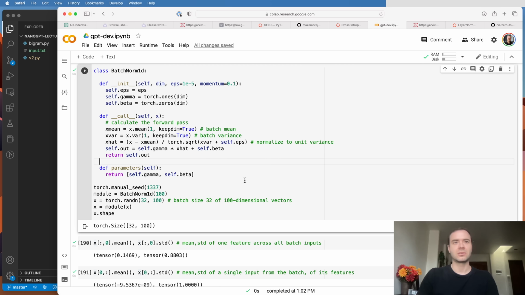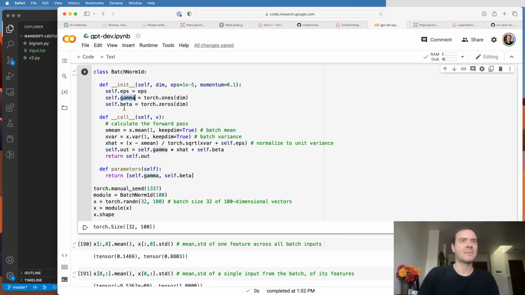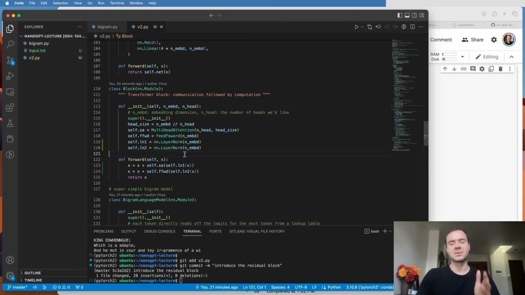But of course, because these layer norms inside have these gamma and beta trainable parameters, the layer norm will eventually create outputs that might not be unit Gaussian, but the optimization will determine that. So for now, this is incorporating the layer norms, and let's train the model.